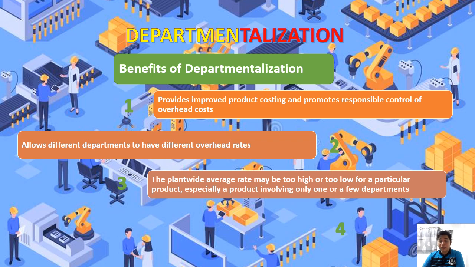That's why at the end of the day, baka magkaroon tayo ng too much na predetermined rate na magre-result naman doon sa ating under and over application in the future at magiging effect niyan ay material effect. Ayan po yung iniiwasan po natin. Kaya under departmentalization, na-cure na po yung defect na to kasi nga subdivided na yung ating planta into departments, as mas madali na siyang ihanapin kung anong predetermined rate ang bagay for each producing department.